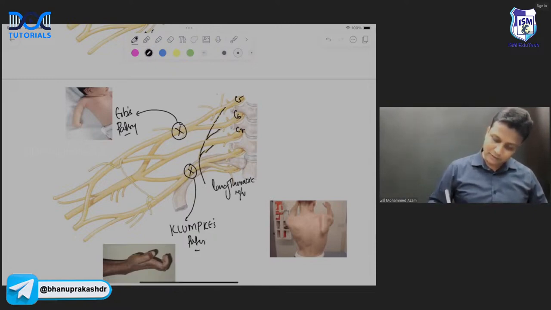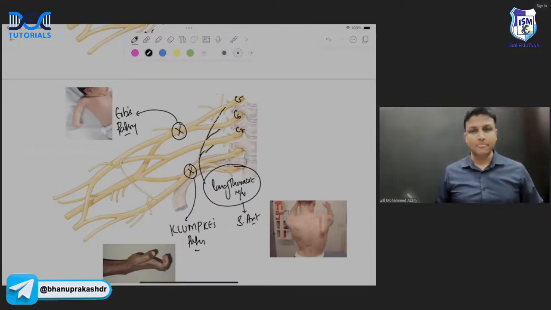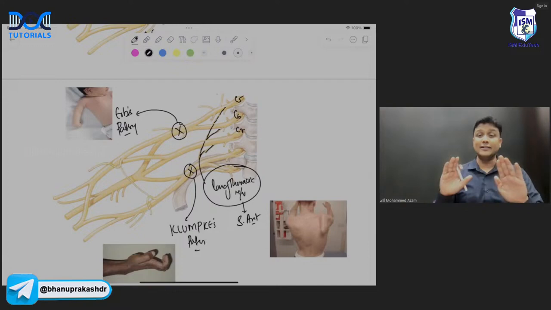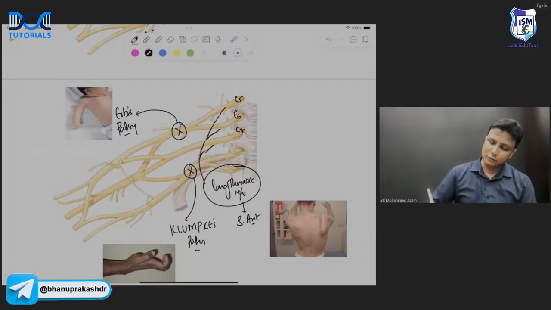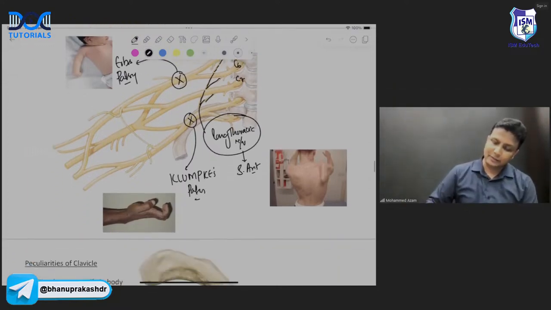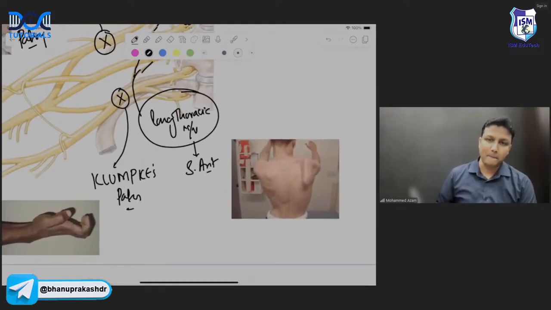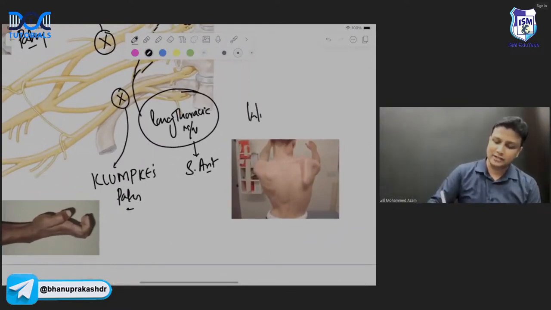Or a long thoracic nerve, which muscle will it be supplying, sir? Serratus anterior muscle, sir. And if serratus anterior muscle is gone, ask the patient to push. And as he pushes, what is going to happen? The scapula will become more prominent, and therefore this condition is known as winging of scapula.